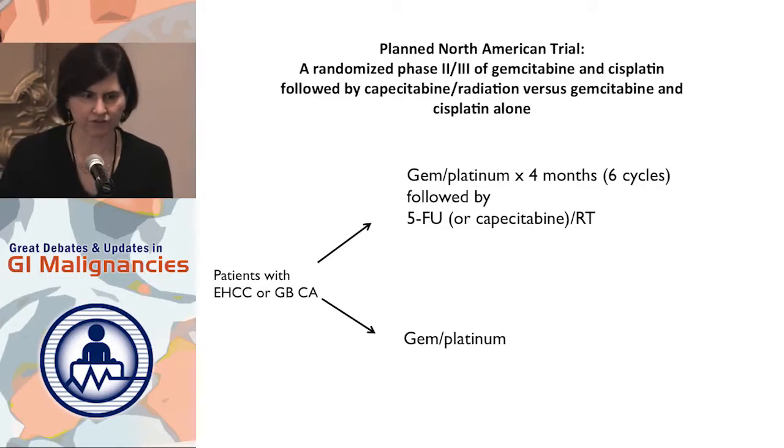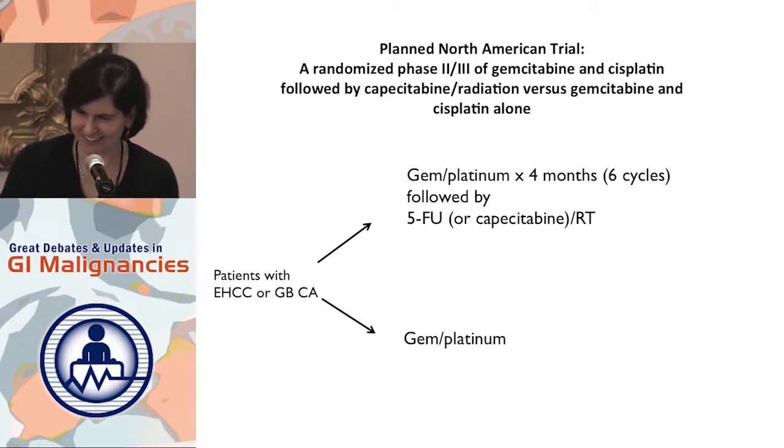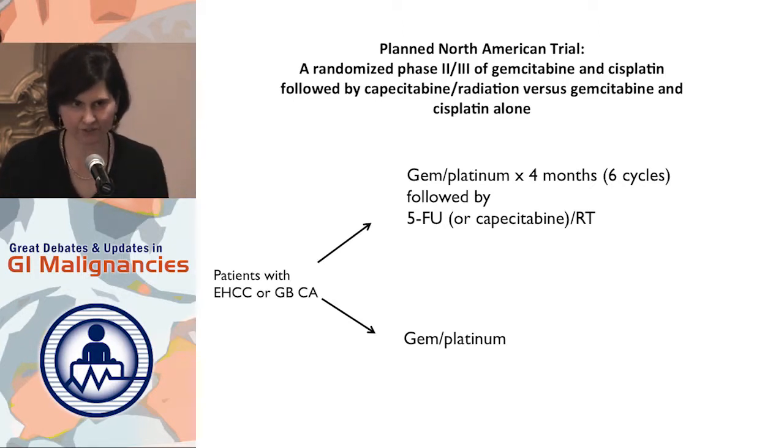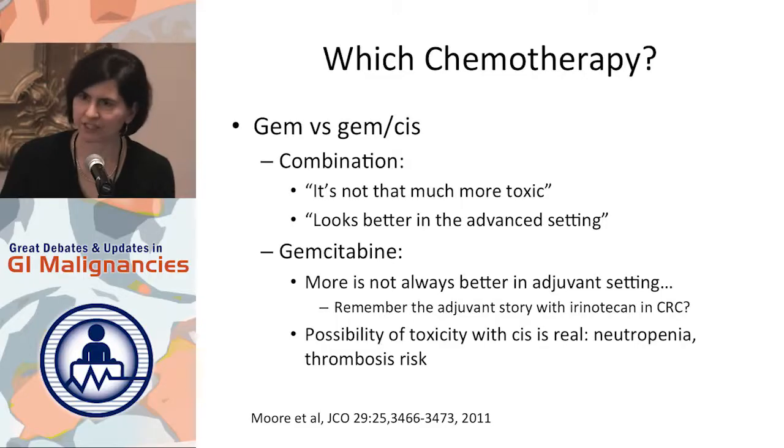So we were trying to think of how we wanted to use 0809 to plan the next step in therapy, and we decided to ask the radiation question. Good for us in the United States. So this is a planned phase 2-3 study of gem-cis. We changed our backbone to gem-cis from gem-xeloda based on the Valle data, and because we think probably the gem-oxaliplatin regimen from France will end up being a positive study. So we decided to basically test chemotherapy versus chemo-RT versus gem-cis alone. We're working on statistics for that, and hopefully we'll present that at the next intergroup meeting.